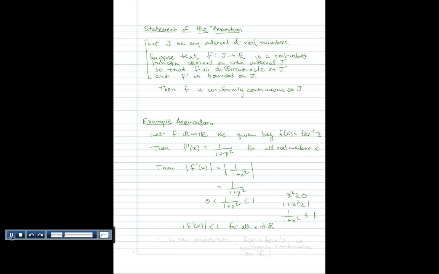And therefore, by the proposition, it will be true that the arctangent function is uniformly continuous on the interval that it's defined on, the interval of real numbers. So the arctangent function is uniformly continuous on the set of real numbers.